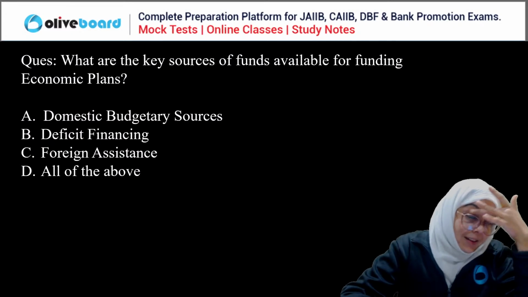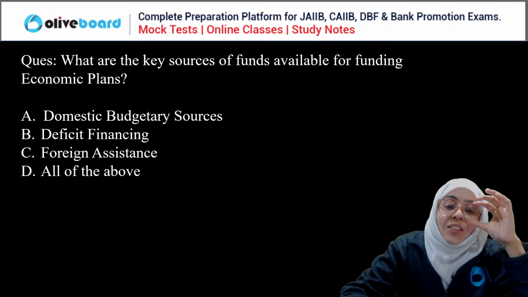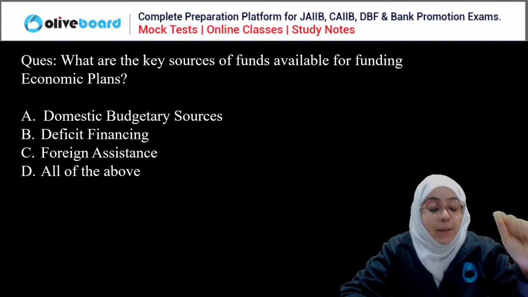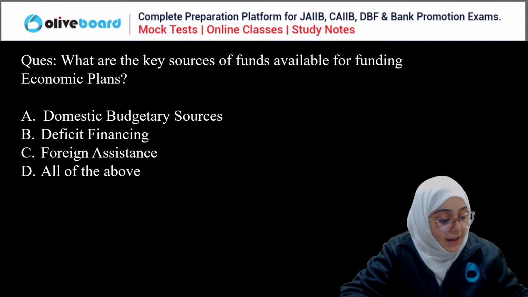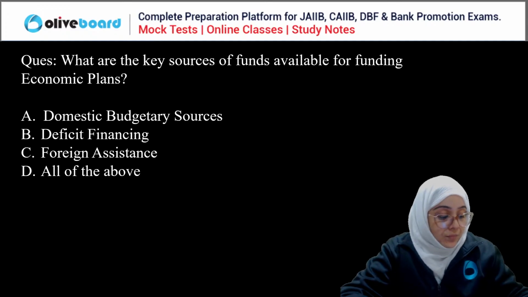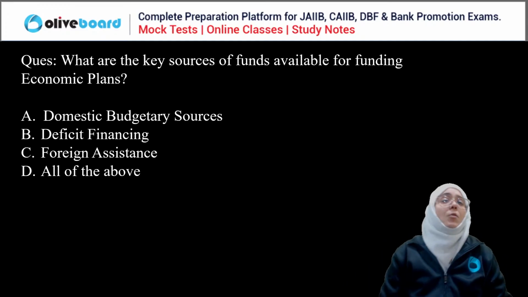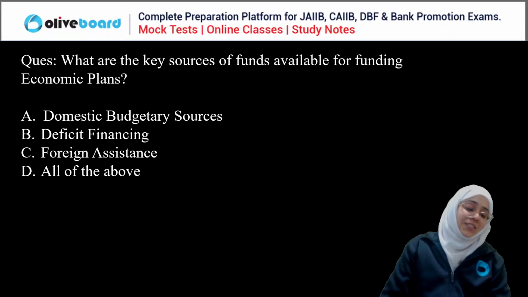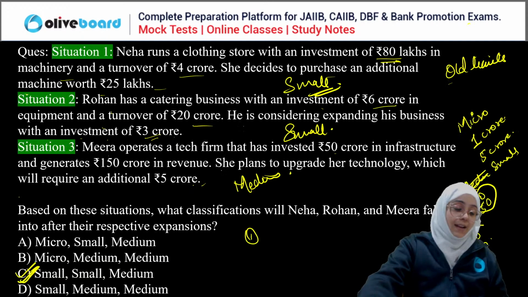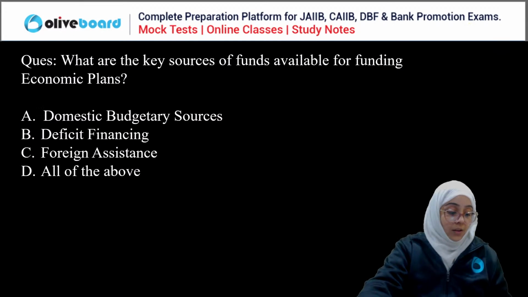Now, next question. See, what are the key sources of funds available for funding economic planning? Everyone, please answer this question. Just read it. I will provide you the PDF, right? So just read this question. You will understand everything. Okay.